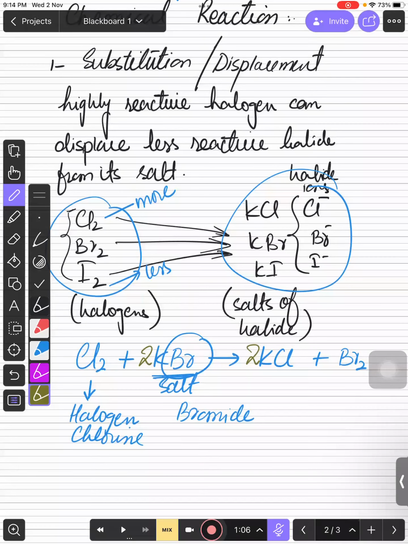So this is actually what substitution or displacement reaction means. So you need to keep remember the highly reactive halogen can always able to displace the less reactive one from the salt. So for suppose if I have chlorine and I'm passing this chlorine from calcium iodide, right? So iodine is you can say that the less reactive than chlorine. So chlorine can displace it from the salt. वो खुद सॉल्ट बना लेगा और आयोडीन को बाहर निकाल देगा, राइट बच्चों?